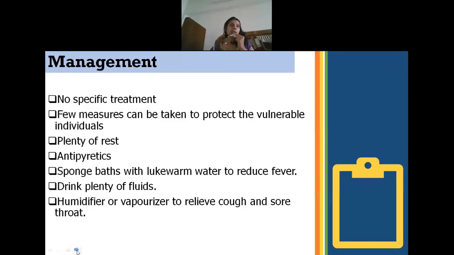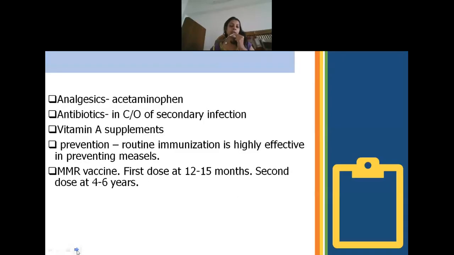So we have to give plenty of rest, and encourage the person to take a lot of oral fluids. Along with that, you can advise them to take analgesics like acetaminophen or ibuprofen if they have body pain. If excess fever is present, you can give tepid sponging or a sponge bath. If they have sore throat or cough, humidifiers or vaporizers can be used. Salt water gargles can be advised. Steam inhalations also can be given. If they have a secondary infection, we can give antibiotics. Vitamin A supplements also can be given to the child.